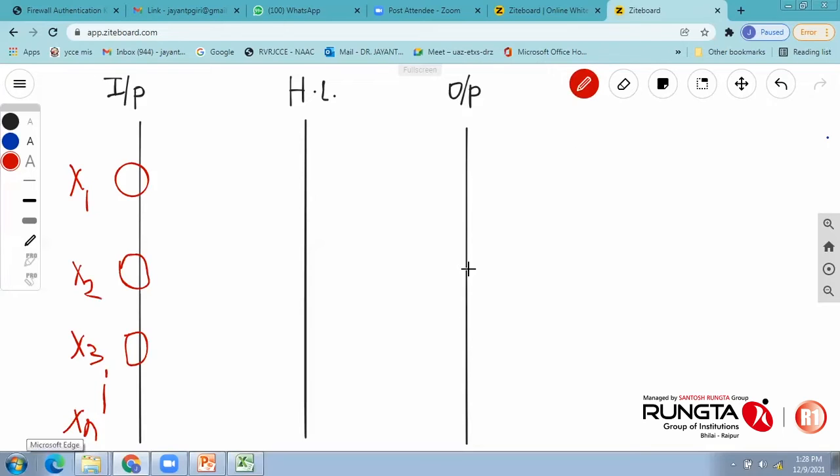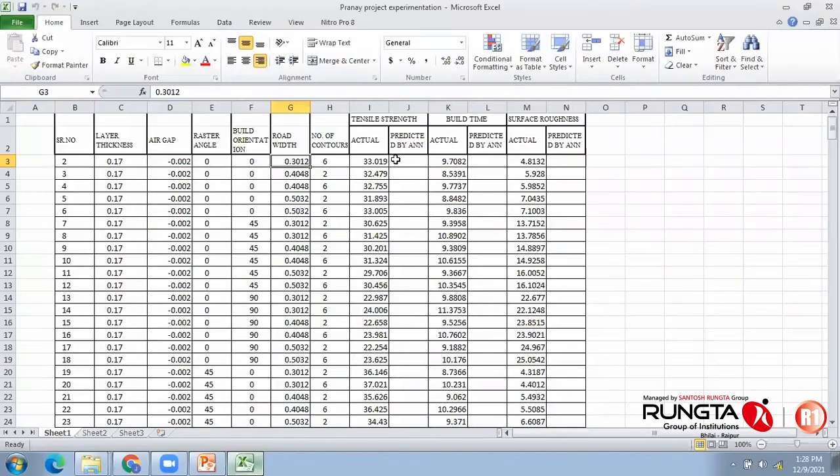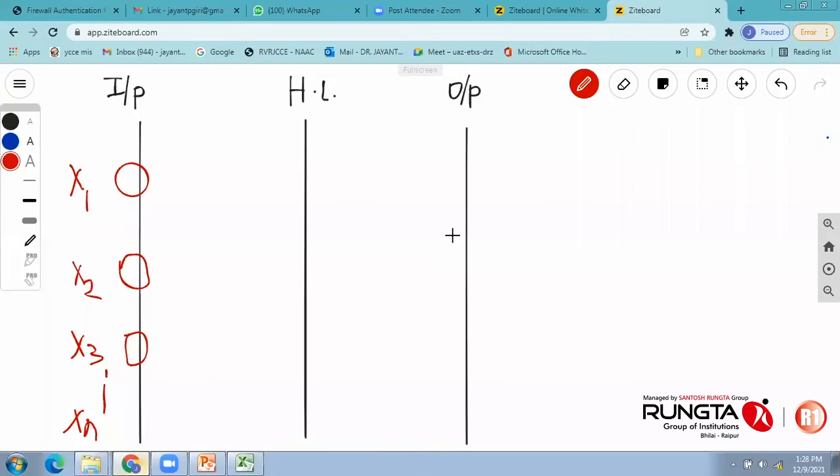And on output side, as we are basically training it from the same Excel sheet, tensile strength, build time, and surface roughness, 3 outputs are there. So there are different options available. Either you can train it for a single output. So initially, I would like to train it for single output. So this will be Y experimentation, YE I must say, or Y actual. This is the value which I have.